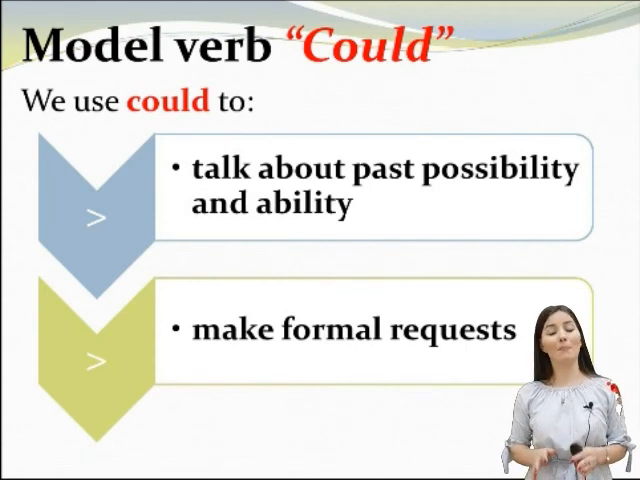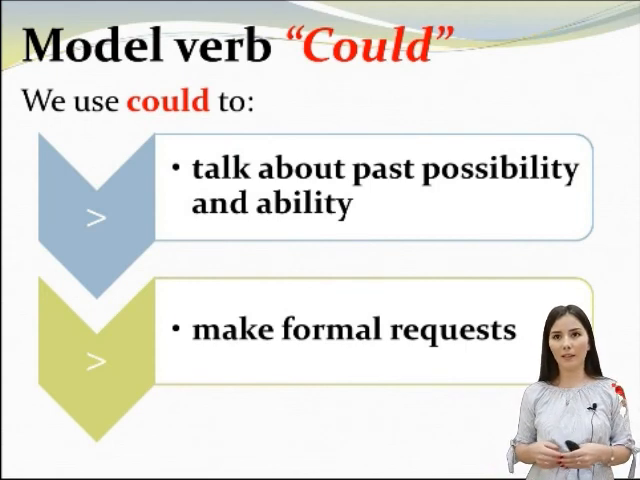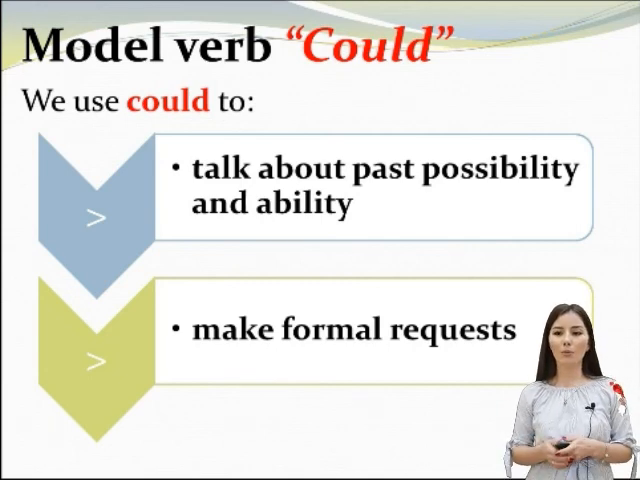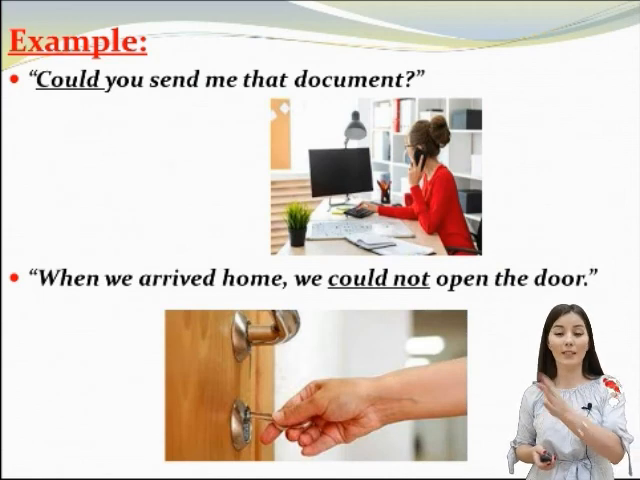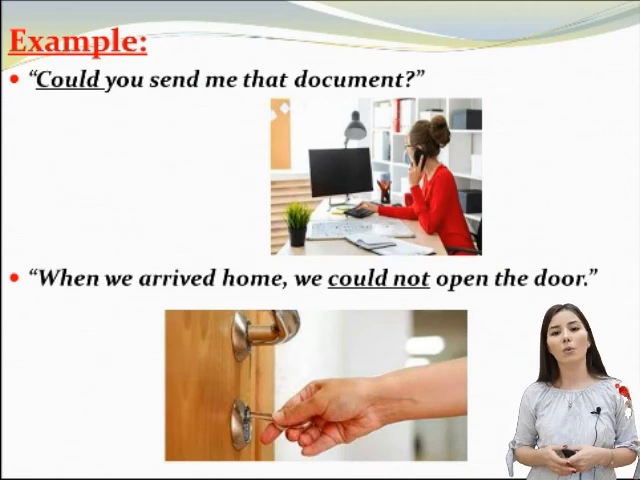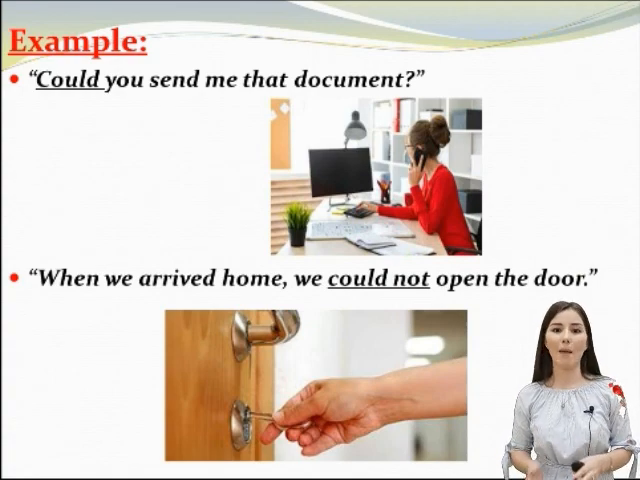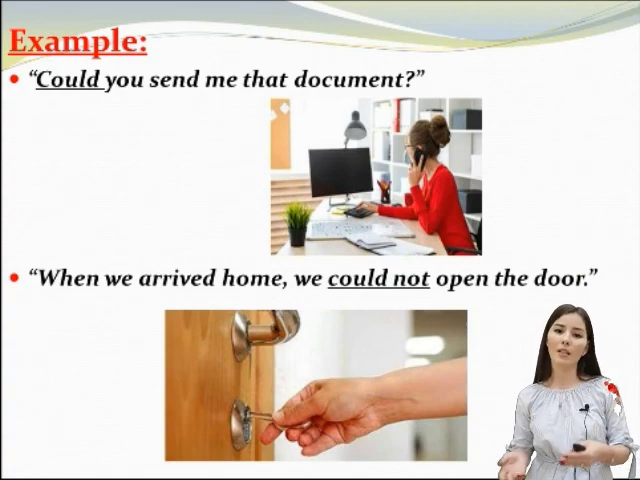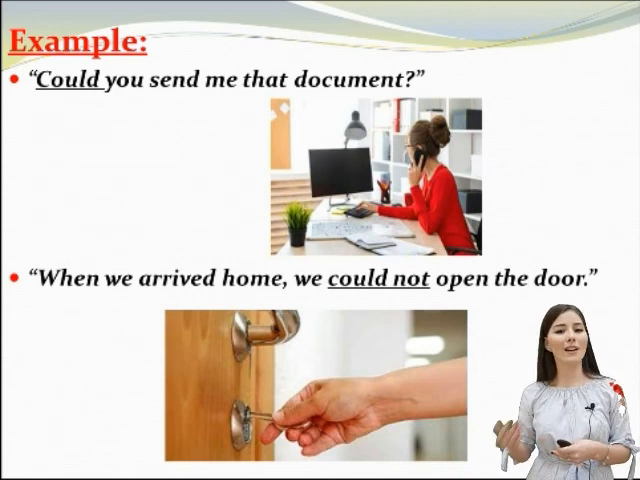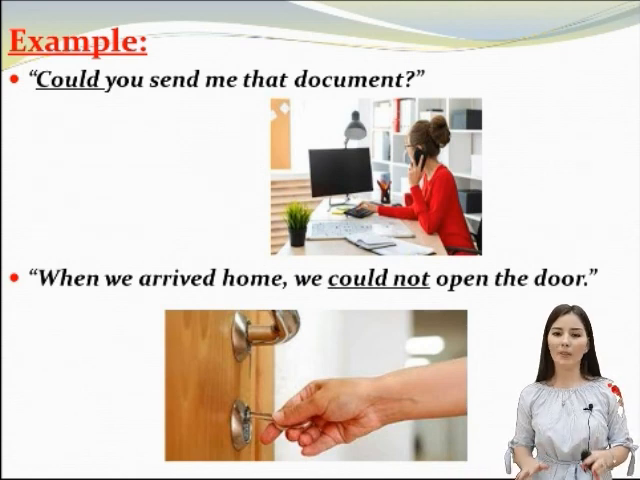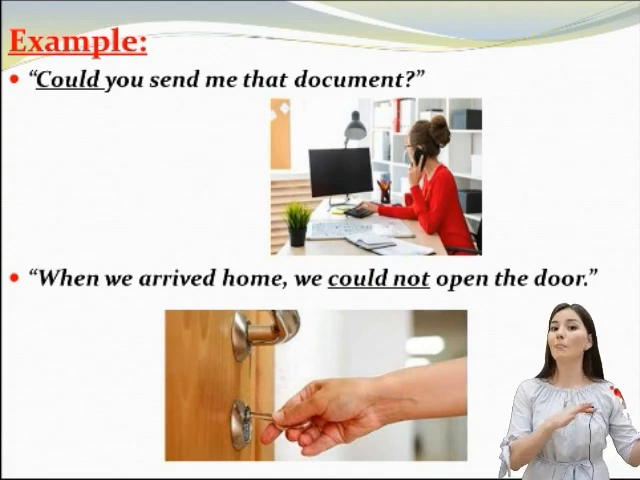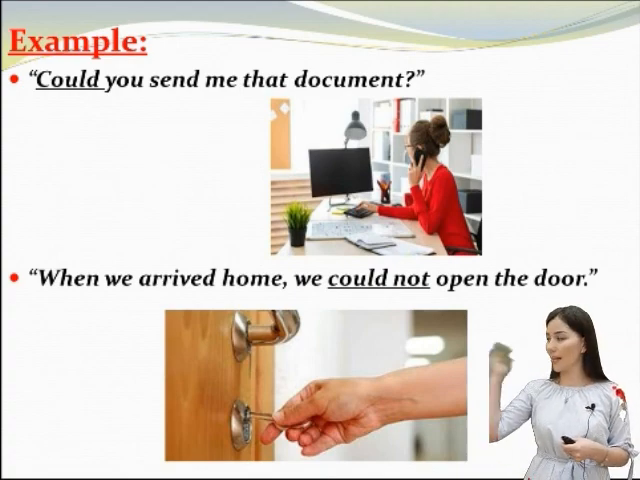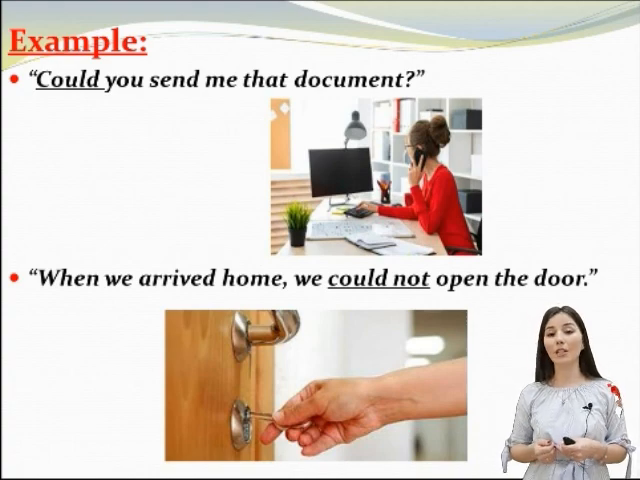So the next modal verb is could. Could we can use in the past tense, and it gives the same meaning as can. Let's look at the example. In the second sentence, we are talking about an ability which happened in the past, and we can say, "When we arrived home, we couldn't open the door." And in the first sentence, we can see the request.